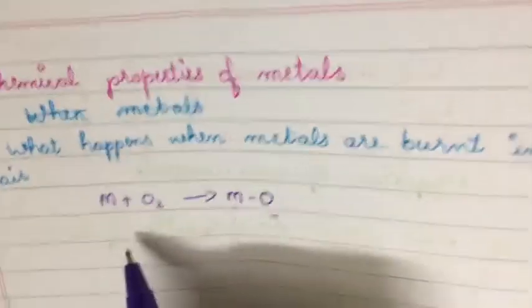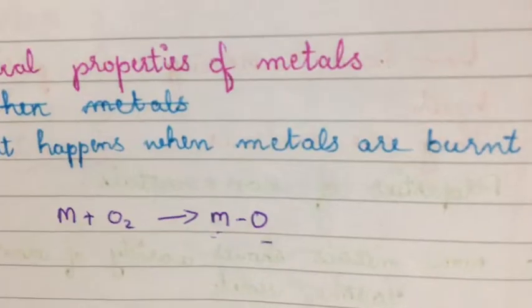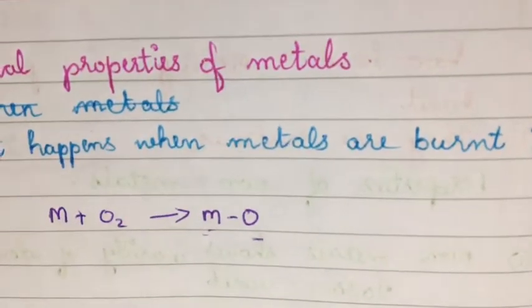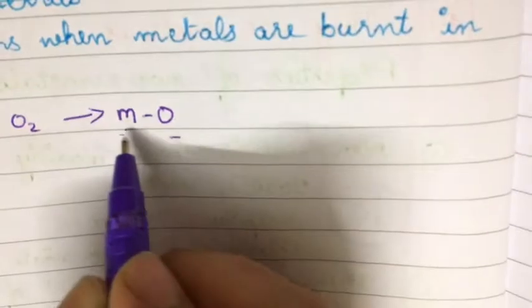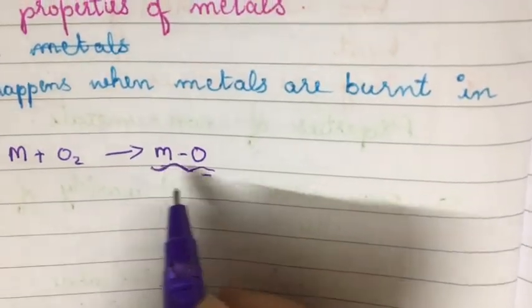So obviously the reaction is known as combustion. Why is it known as combustion? Because when metal reacts with oxygen, it will form metal oxide, and this reaction is known as combustion. So this is our metal oxide, and this reaction you have studied in your previous classes.